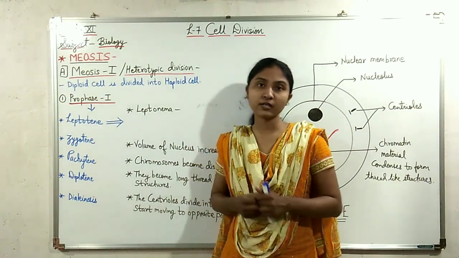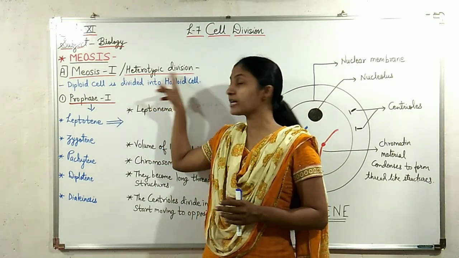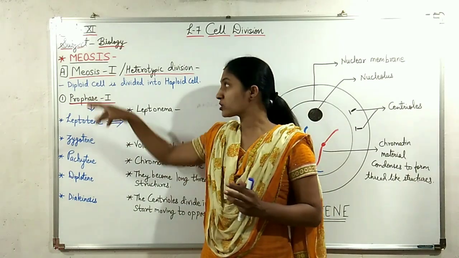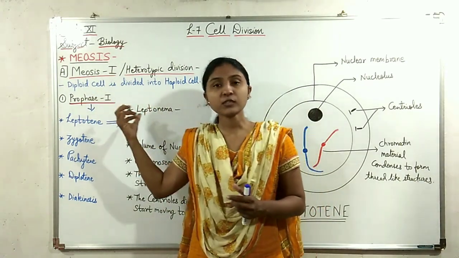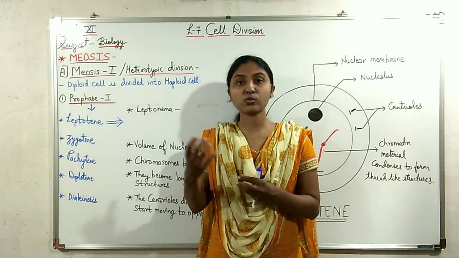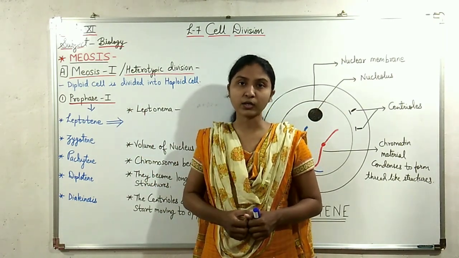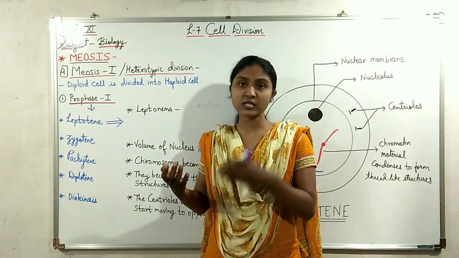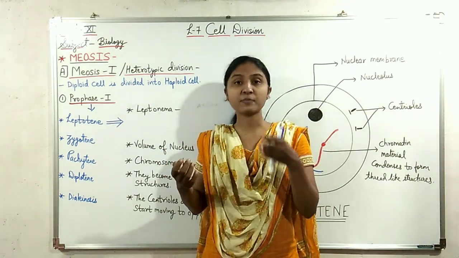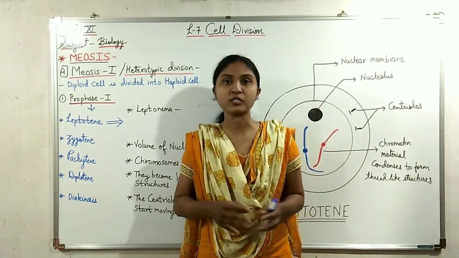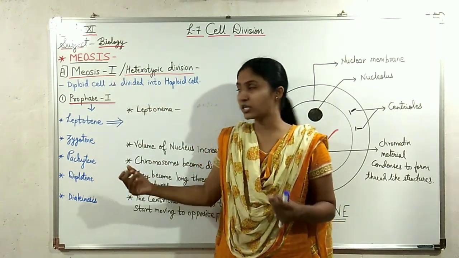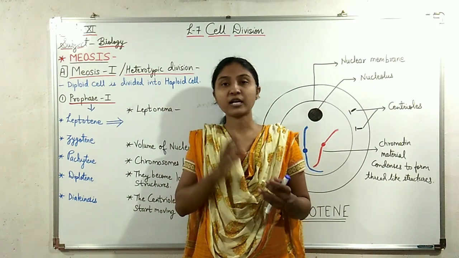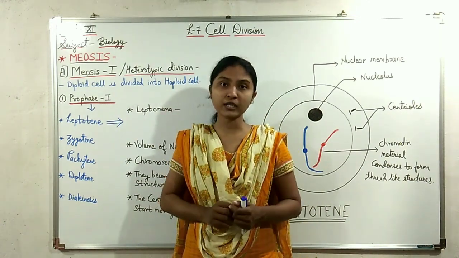It is called reductional division, and also heterotypic division, because the diploid cells are divided into haploid cells. Meiosis 1 also has 4 stages, just like mitosis: prophase 1, metaphase 1, anaphase 1 and telophase 1.